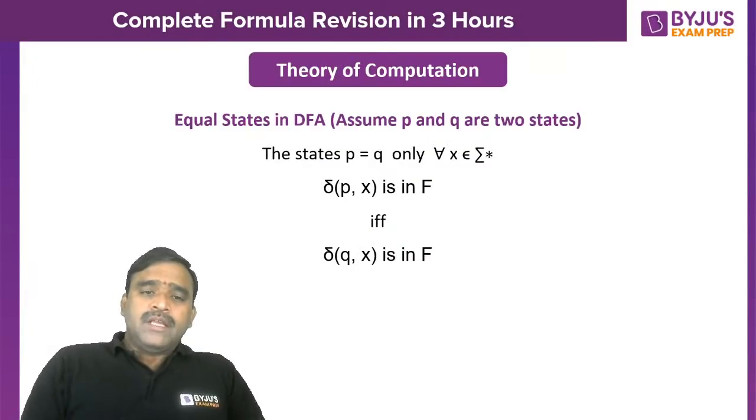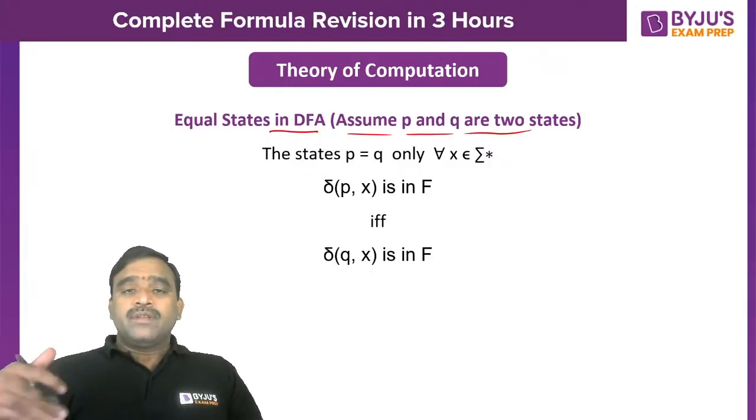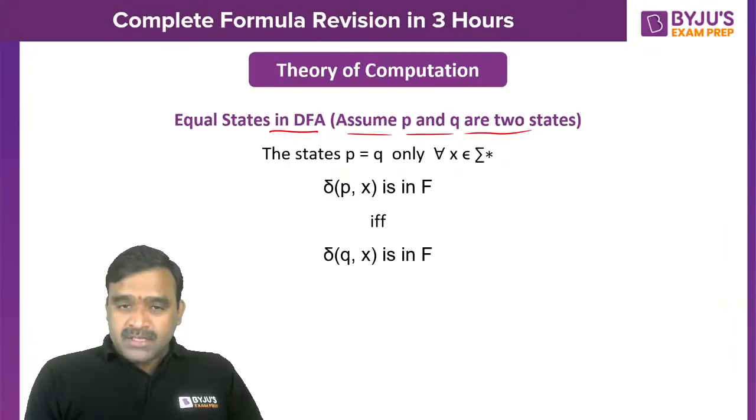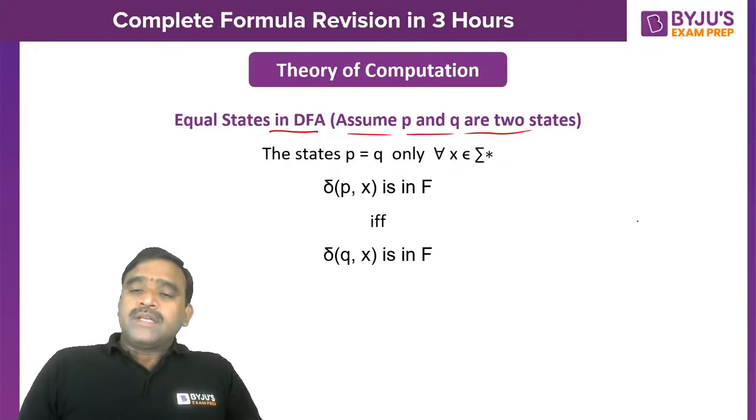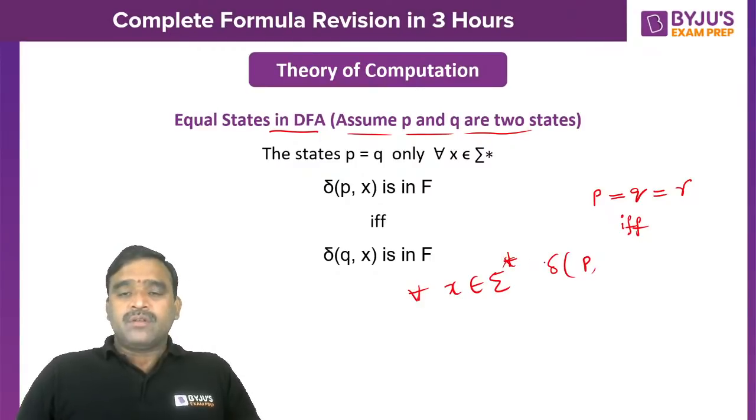Now, equal states in the DFA. Minimization is very, very important. Sometimes they ask whether the following DFA can be minimized or not. Two or more states are equivalent, for example state P is equivalent to state Q, which is equivalent to state R, if and only if the condition is satisfied: for all x belonging to sigma star, where sigma star means it may be any string over that alphabet sigma, because language is defined over the alphabet sigma.